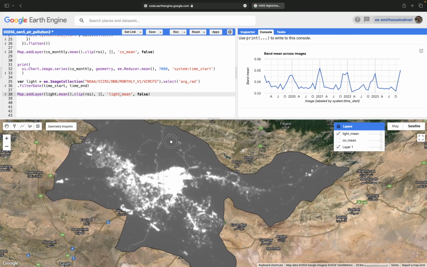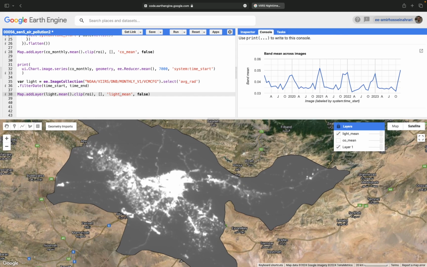For example, here there are some roads from Tehran to the south and to the north, where you can see the lights reflected in the streets and roads, reflecting the visible energy detected by the satellite. That's why you can see the small settlements, residential areas and roads, everywhere that energy is being consumed.